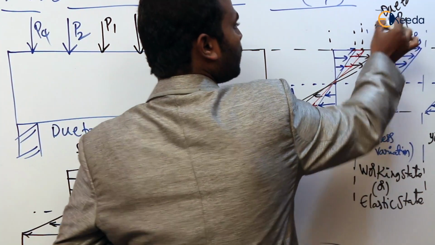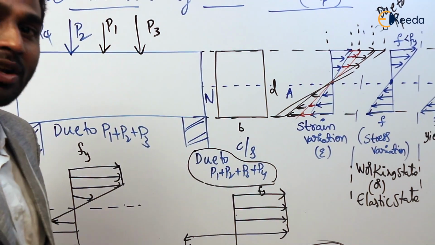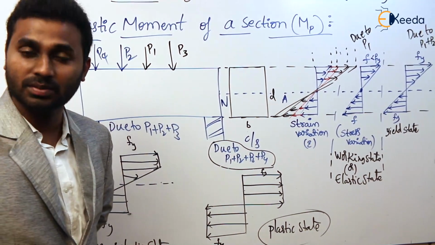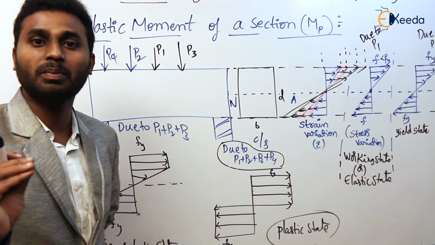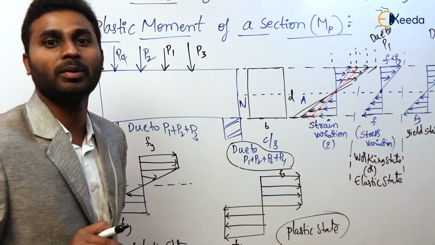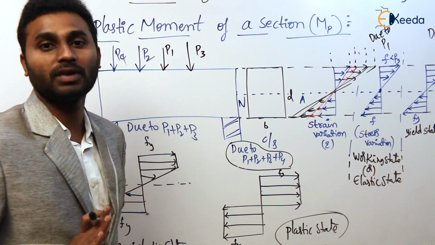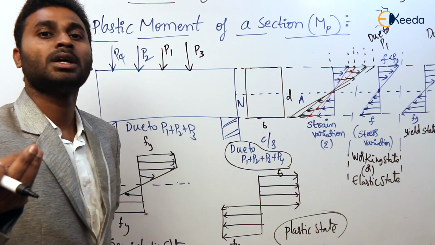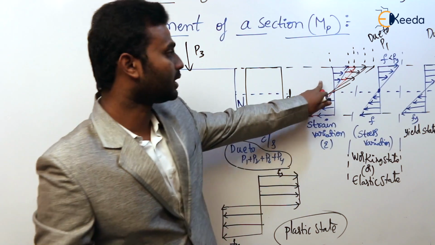So magnitudes may change, but the strain variation is linear. That is the first assumption: the plane section before bending remains plane after bending. It means strain is linear.